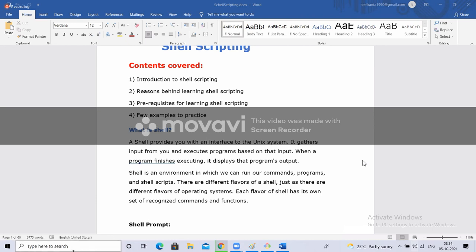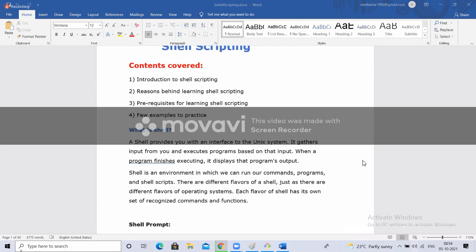Any scripting, if you know Python scripting, DevOps is a never-ending learning process. They'll ask for Python. If you learn Python, they'll ask, do you know PowerShell, like that. But whatever we know, we have to grab that job, go there, and learn if we need something else. Okay, fine, that is a big history. Leave it. Come back to our shell scripting.